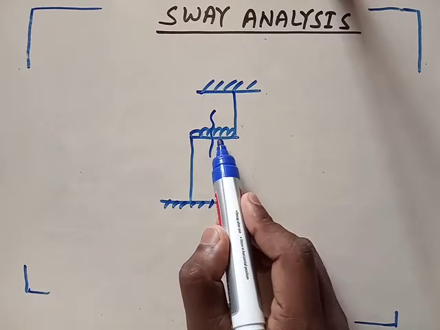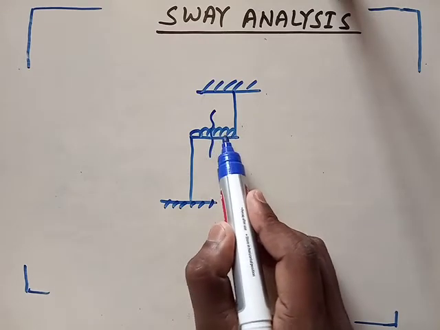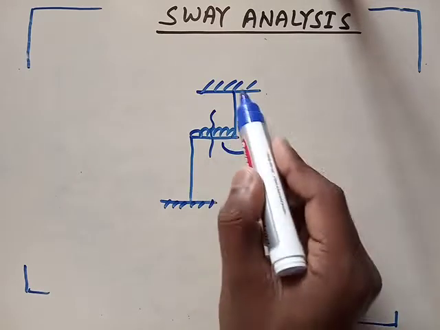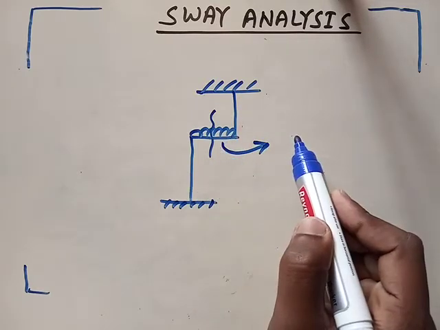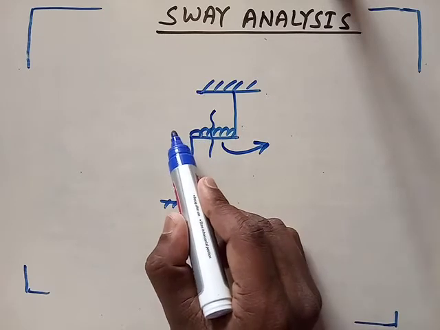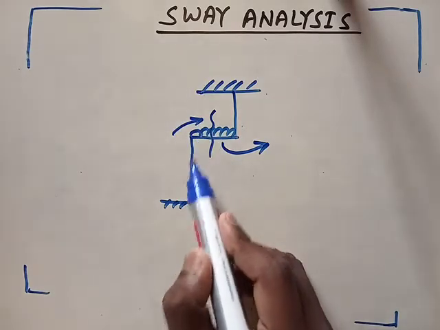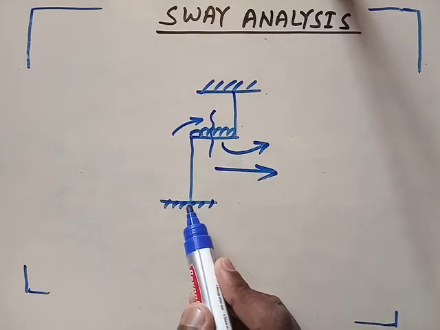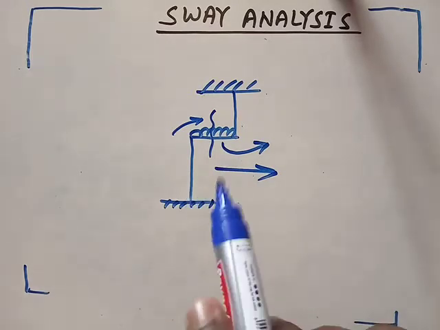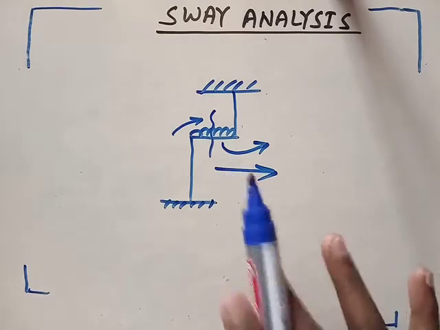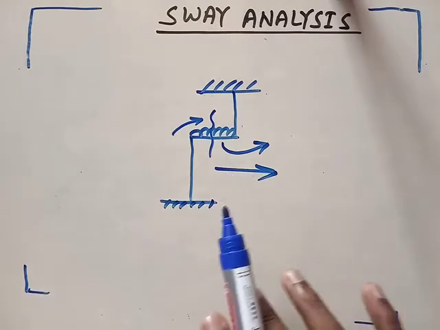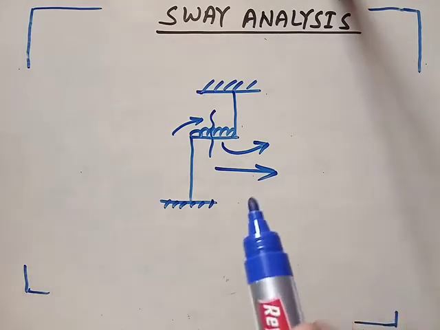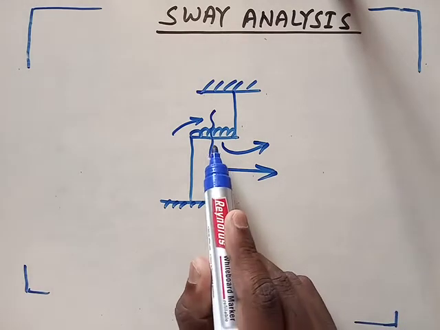When you provide a cut at the center, this load will try to move this part from left to right, and this other part will also try to move from left to right. So this will be your direction of sway. So if loading is not symmetric, then to find the direction of sway, you need to put a cut mark at the center.